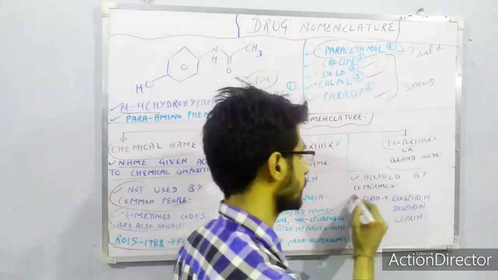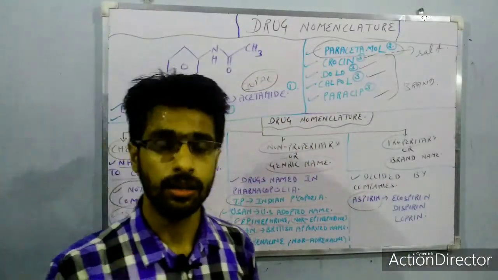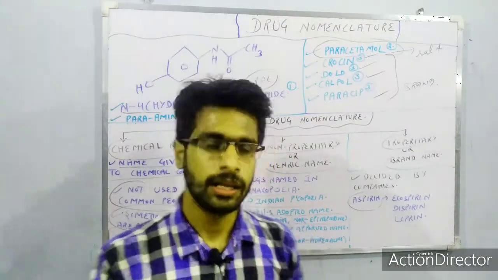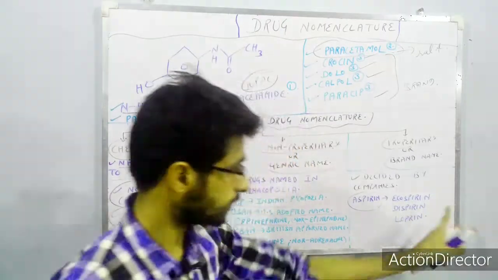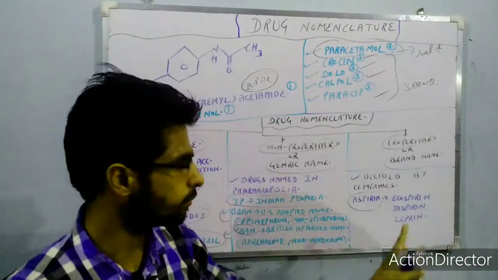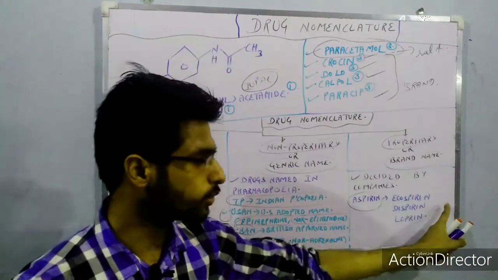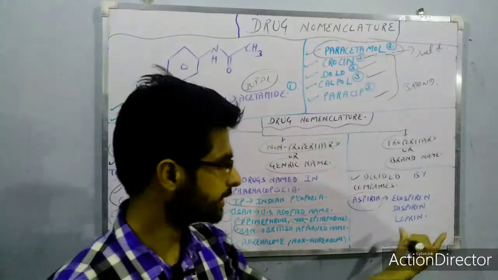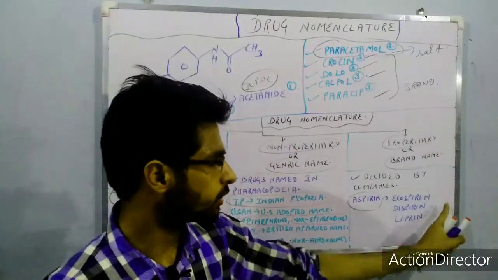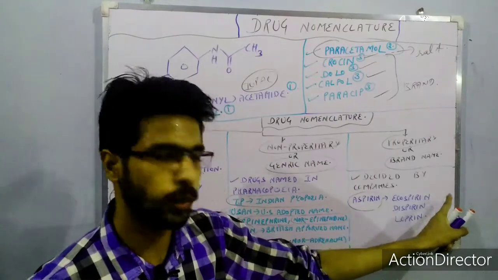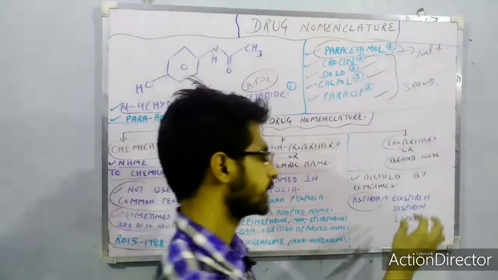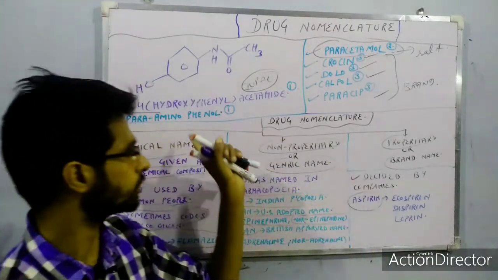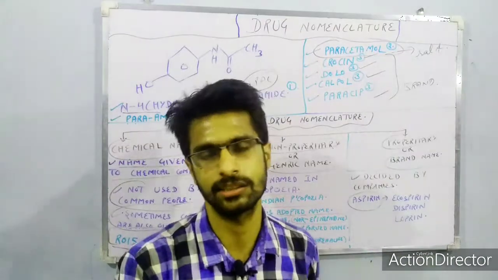Now take a common drug, aspirin, used in controlling hypertension as well as an analgesic. The people who have a hypertension problem take it by the name Ecosprin, whereas a person suffering from a headache takes it by the name Disprin. The quantity is different, Ecosprin has quite a large quantity compared to Disprin, but the salt is the same, aspirin, that is acetyl salicylic acid. It is the chemical name or the IUPAC name of aspirin, acetyl salicylic acid.